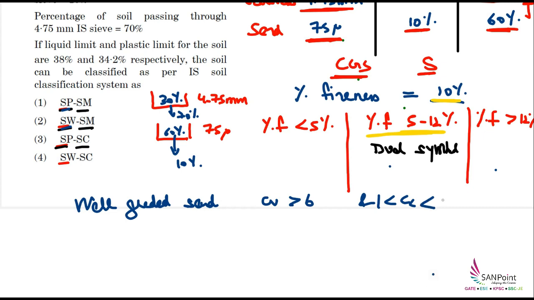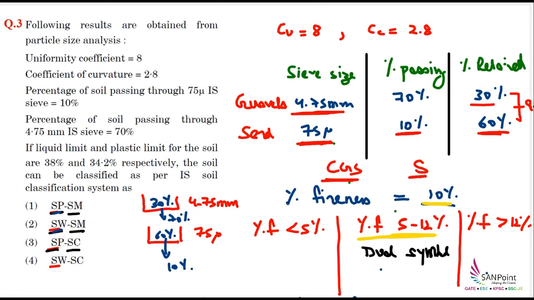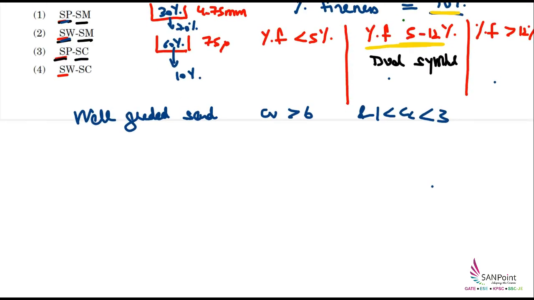In our case, Cu is given as 8 and Cc is given as 2.8. Both values follow this criteria, so the sand we have is a well graded sand. SW will be the name.